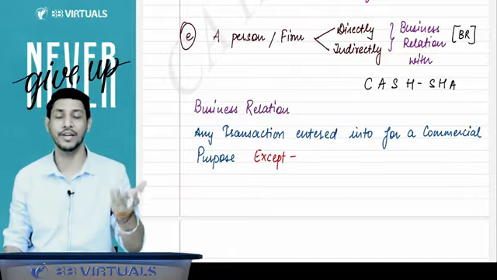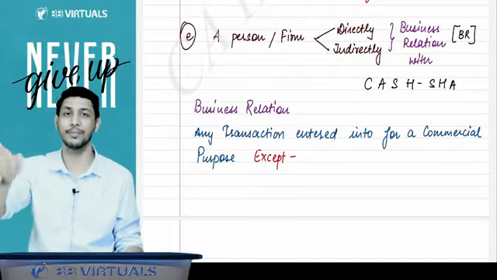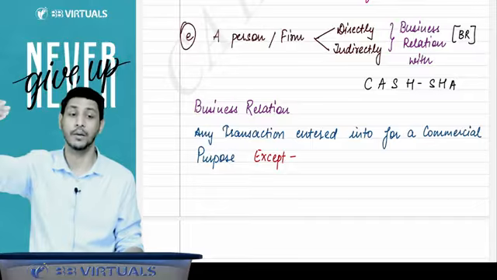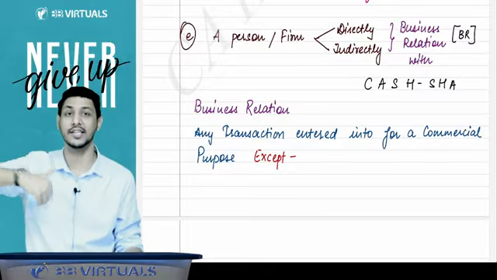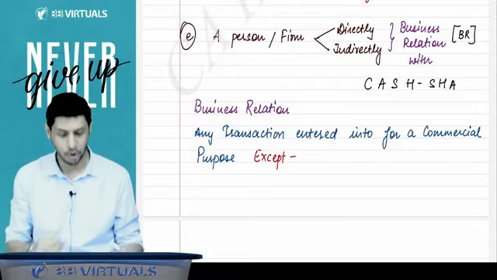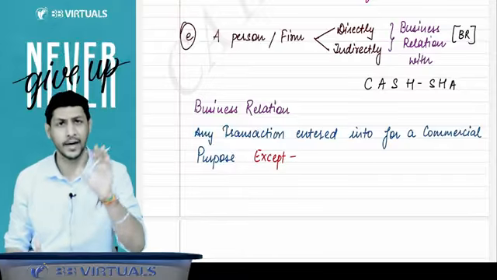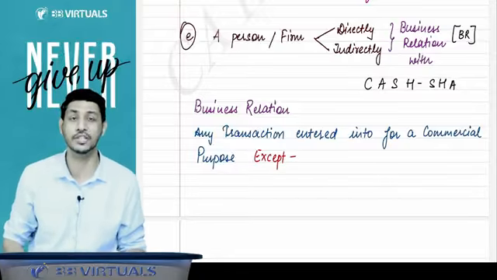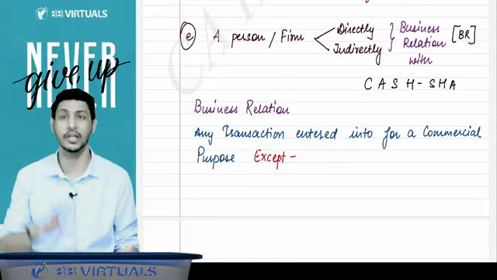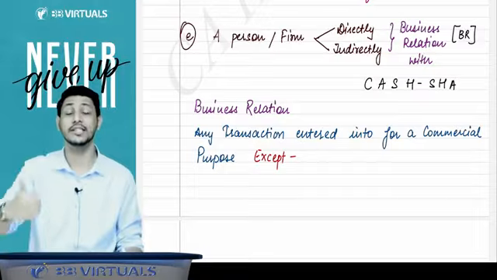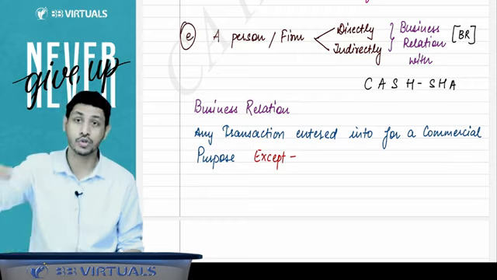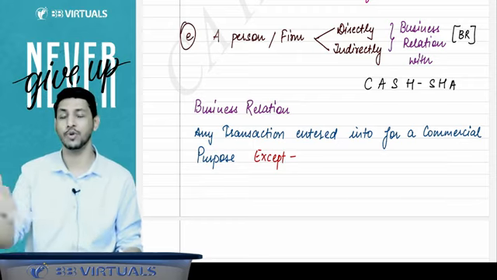Now you will say, sir, what is the meaning of the word business relation? Business relation means you are having transactions of a commercial nature, commercial transactions, and that too monetary transactions. You are doing the transactions for a commercial purpose, so that will be considered a business relation. But there are two cases, two exceptions, in which we will consider that there is no business relation.